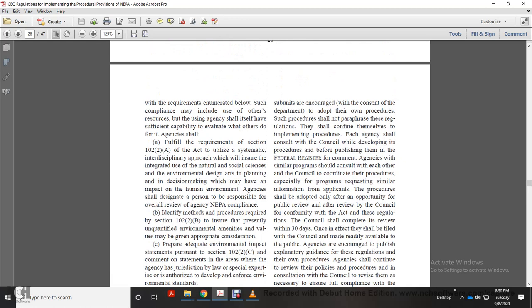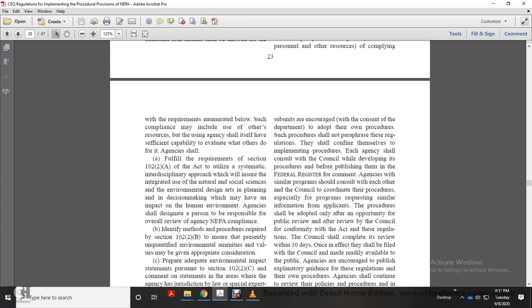They should confine themselves to implementing procedures. Each agency shall consult with the Council while developing procedures and before publishing them in the Federal Register for comment. Agencies with similar programs should consult with each other and with the Council to coordinate their procedures, especially for programs requesting similar information from applicants. The procedures shall be adopted only after an opportunity for public review and after review by the Council for conformity with the Act.